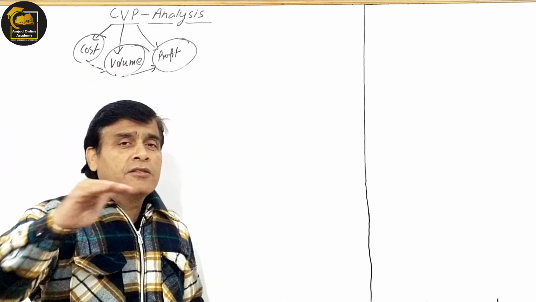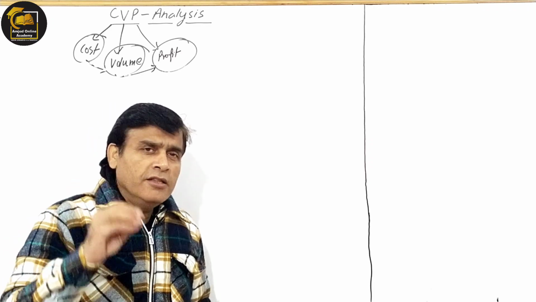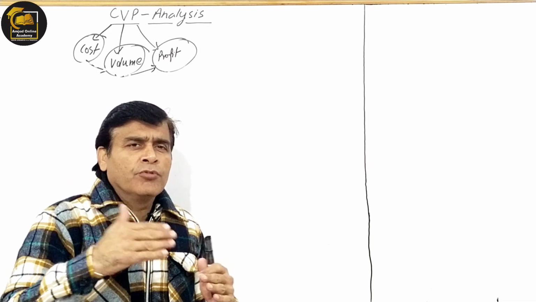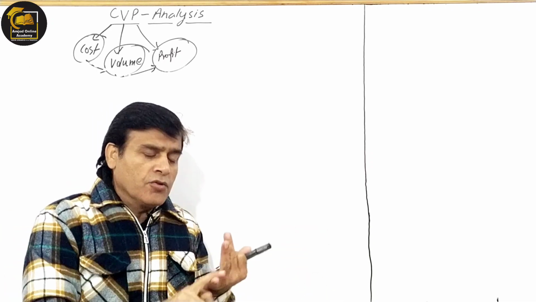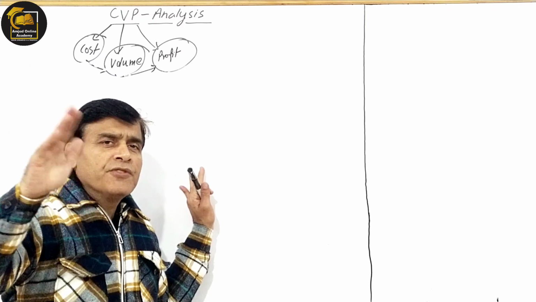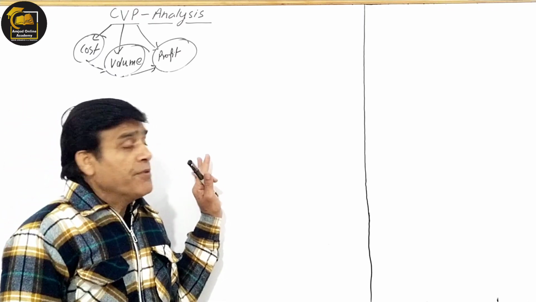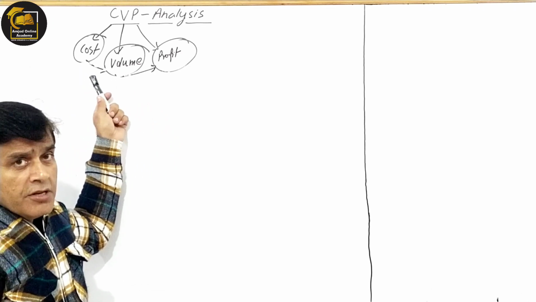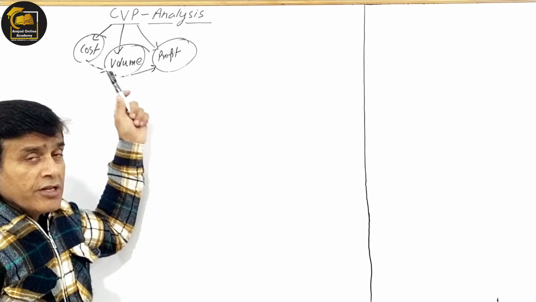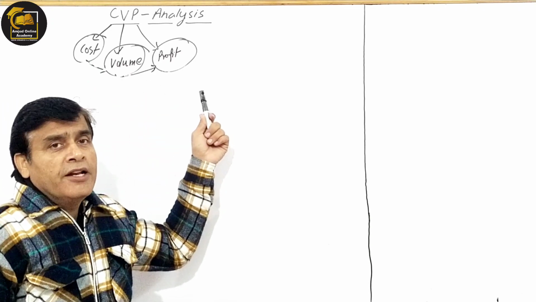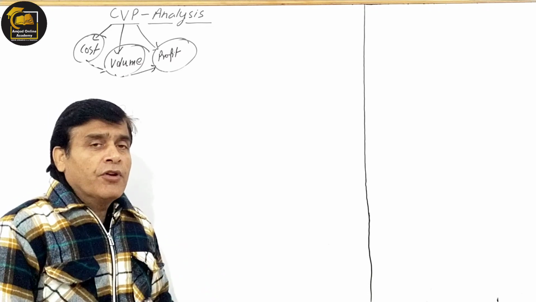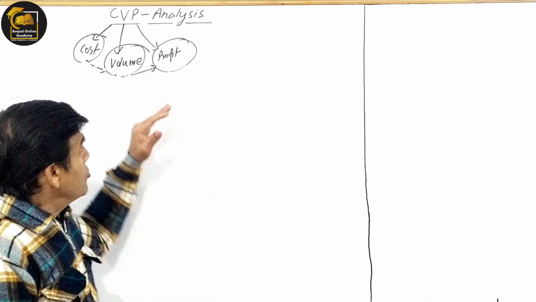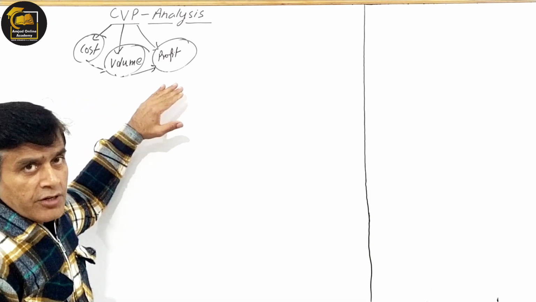So actually these three are all variables, and in this topic the focus, I'm just telling you the epicenter, not the bookish language of the objectives of CVP analysis. There you will find 5-6 objectives in the books, but there is only one epicenter of studying this topic: that we establish some relationship among these three variables, and how we will know and establish that relationship, when we will be in a position to arrive at a decision. We have to understand that.